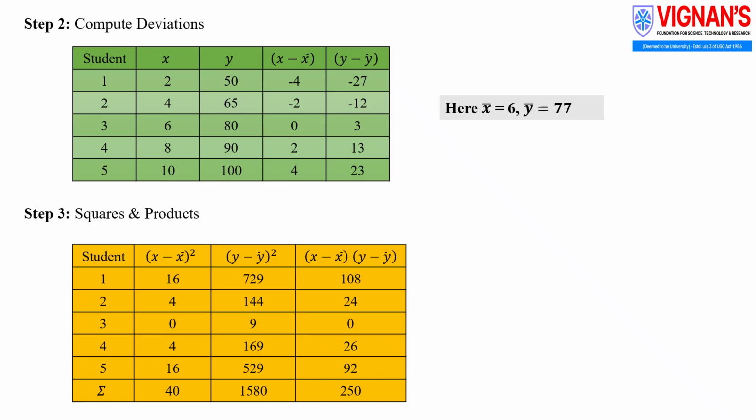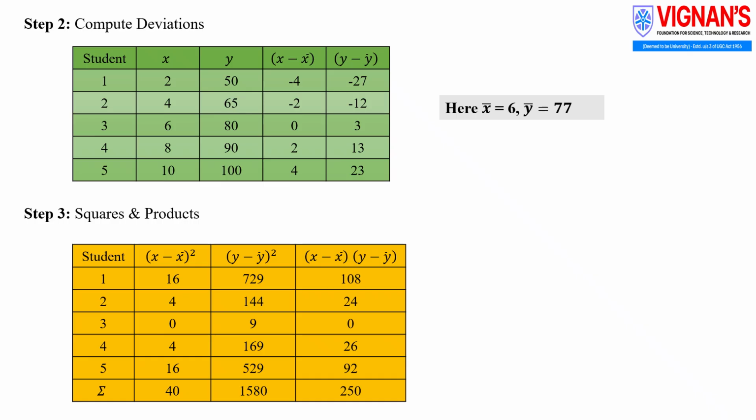Another important column multiplies the difference in study time with the difference in marks. This multiplication shows how both variables move together. Positive results in this column indicate that students who study more than average tend to score higher than average.